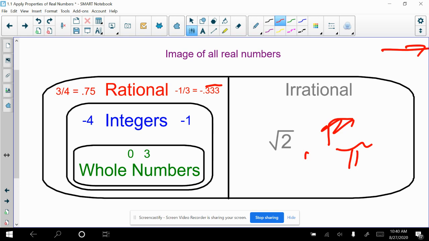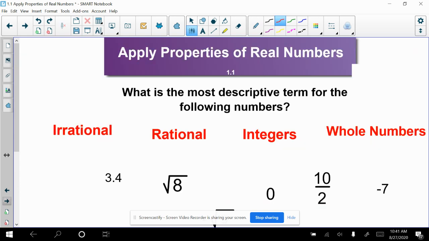So I think this is a useful graphic for understanding how we classify these numbers, and we're going to refer to these throughout the year. So this is something you're going to want in your notes to refer to. And I do want to make a point to say that on all quizzes, you are able to use your notes. So when I come up with questions, like classify the number with its most descriptive term, that's what it'll look like. What is the most descriptive term for a given number? So you're going to have to look at 3.4 and pick what its most descriptive term is.